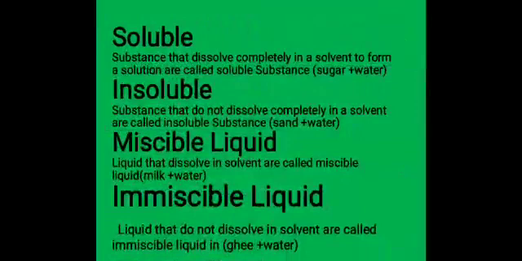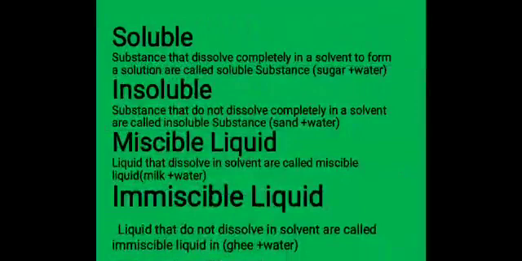The next one, miscible liquid means a liquid that mixes, a liquid that dissolves in the solvent. Solvent means what? Mostly we have to say water only. The solvent can be solid, liquid or gas also, but mostly we are using water only. That's why we can say water is a universal solvent, because it can dissolve a variety of different substances.